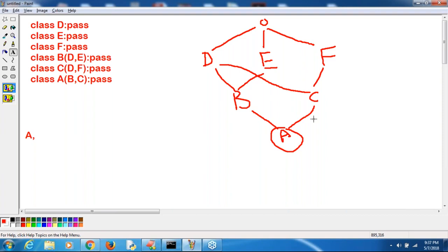I don't want to listen to any theoretical things. I want only output. Everyone have some output in your mind? It may be wrong, it may be right, no problem.